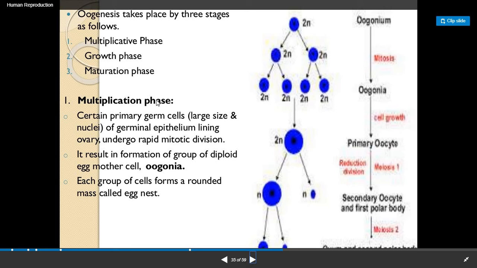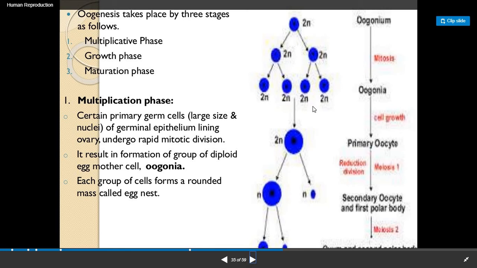Now what happens in the multiplication phase? Certain primary germ cells, which are larger in size with large nuclei, in the germinal epithelium lining the ovary, undergo rapid mitotic division, as we have seen here in the figure. It results in the formation of a group of diploid egg mother cells, that is the oogonia. That is, these oogonia are formed as a result of mitotic division. Now each group of cells forms a rounded mass called the egg nest.